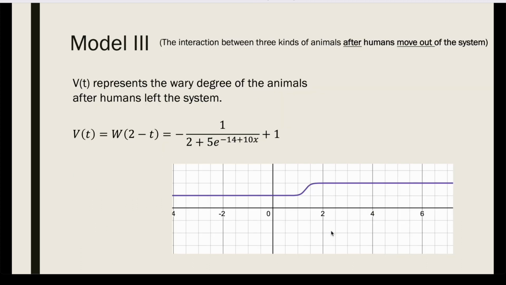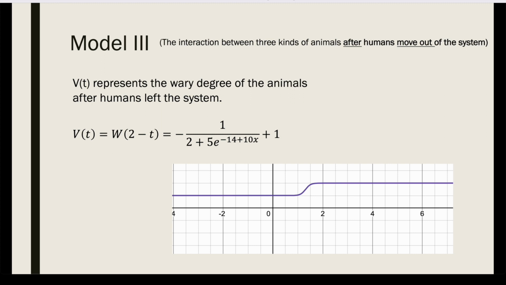And our Model 3 represents the interaction between the 3 species of animals after humans move out of the system. VT here represents how, after humans left the system, the animals' wariness degree changes and recovers to their previous levels.